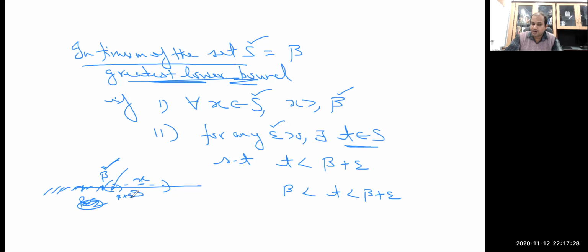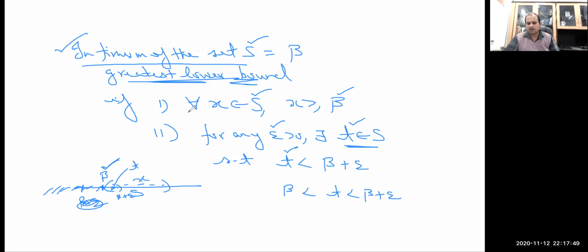So for beta plus epsilon not to be a lower bound, there exists at least one t belonging to the set such that t lies between beta and beta plus epsilon. So this one is the definition for the infimum of the set.